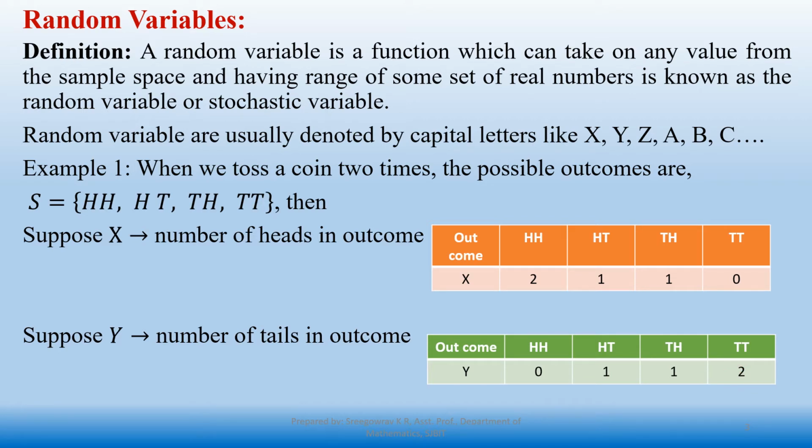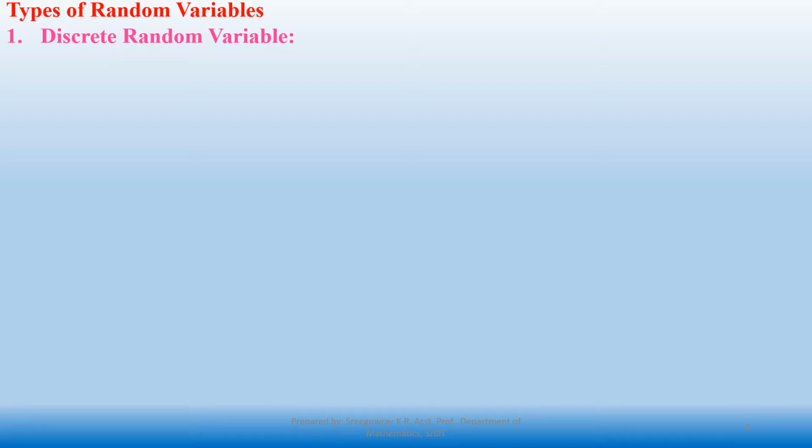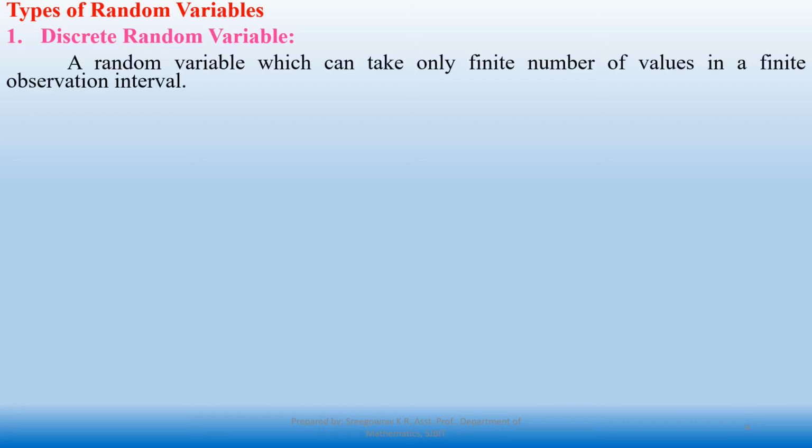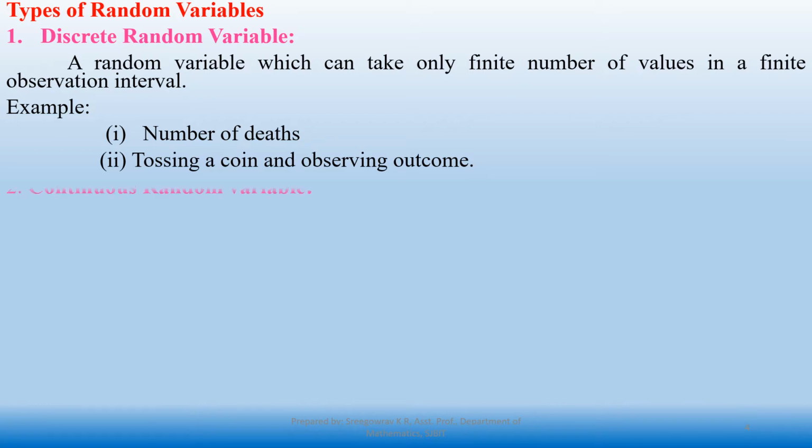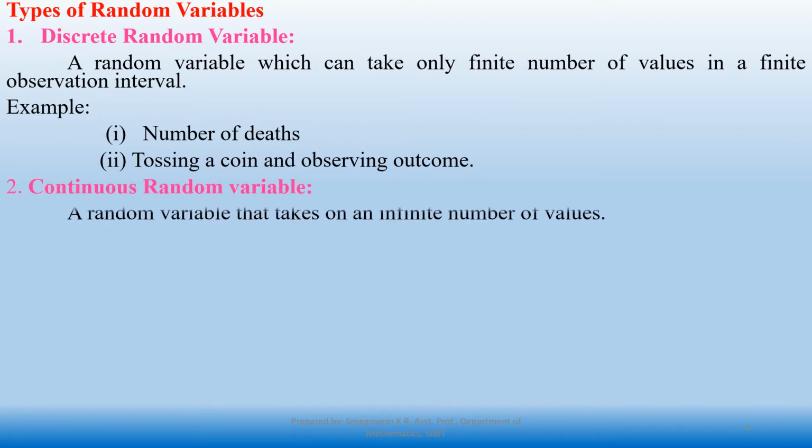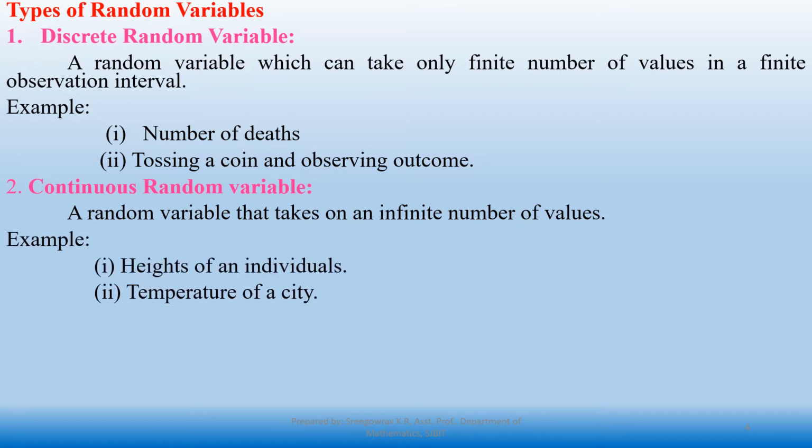Now we are going to discuss the types of random variable. There are two types of random variable. First one is discrete random variable. The definition goes like this: a random variable which can take only finite number of values in a finite observation interval. Example, number of deaths or births of a particular hospital, tossing a coin and observing the outcome. Second one is continuous random variable. The definition goes like this: a random variable that takes an infinite number of values. Example, measure heights of an individual, temperature of a city.